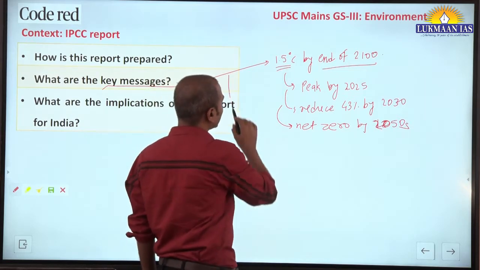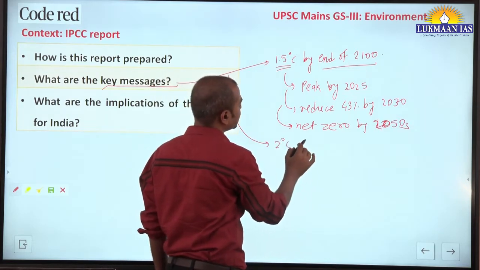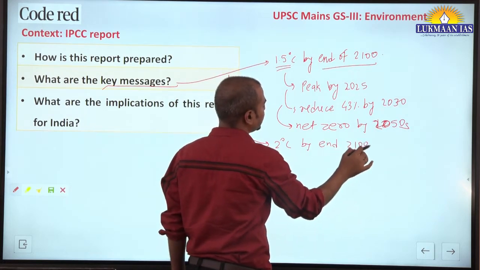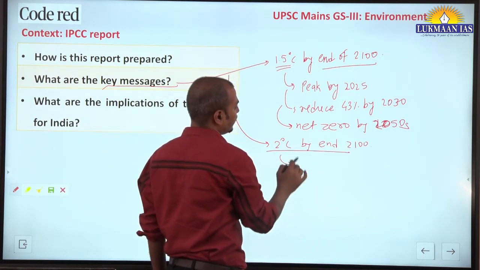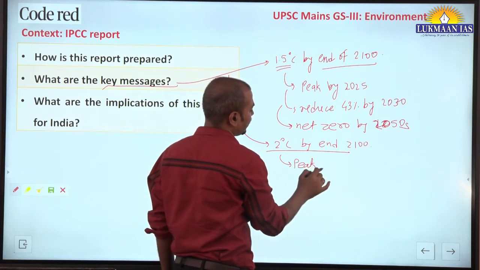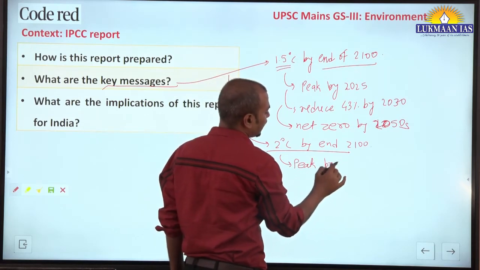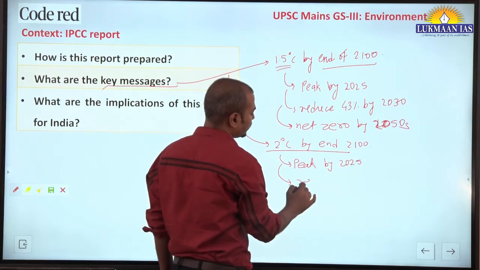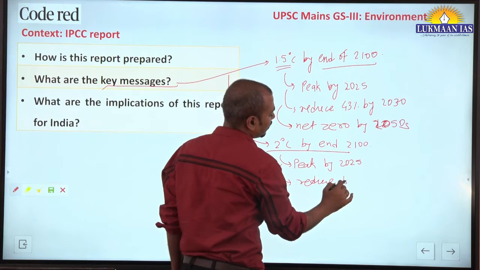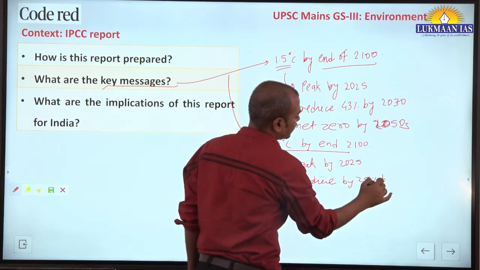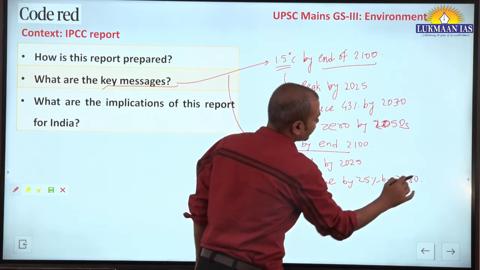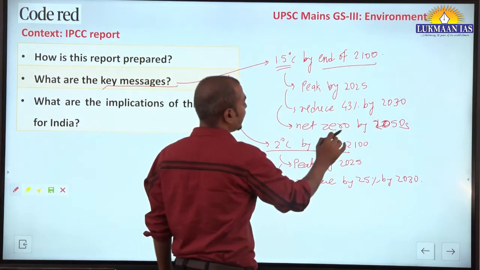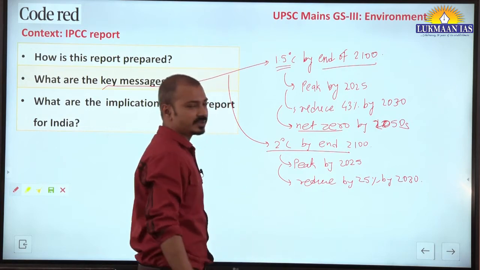If we are talking about 2 degrees Celsius by the end of this century, then again we have to have peak emissions by 2025, same scenario, but reducing emissions by 25% by 2030, and achieving net zero emissions by the 2060s.